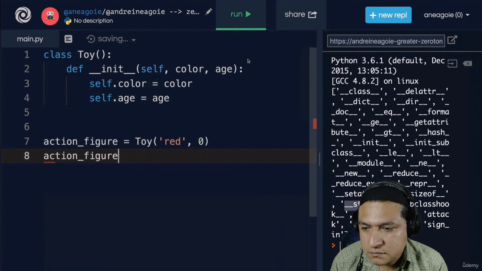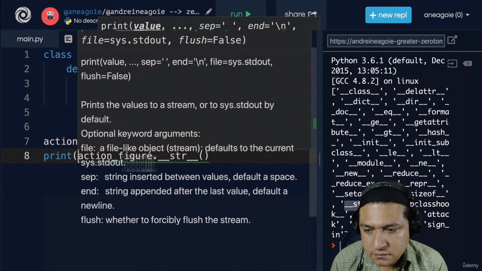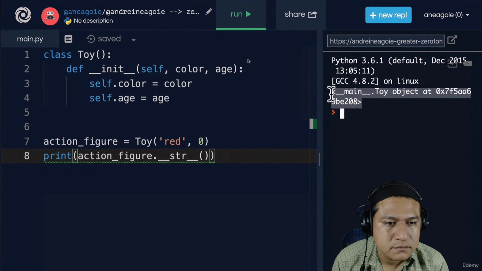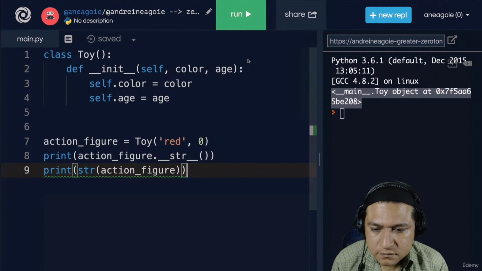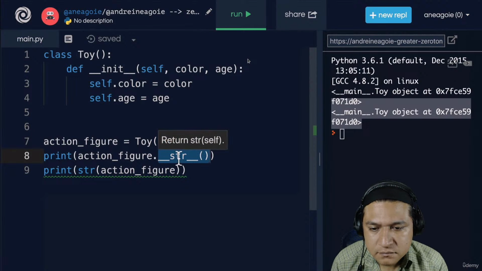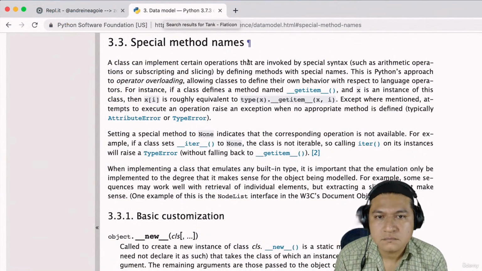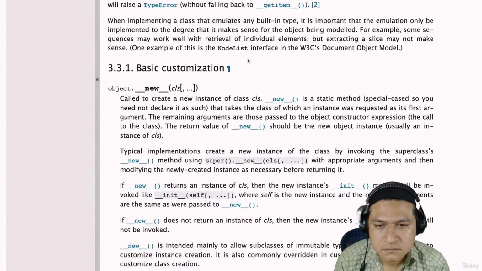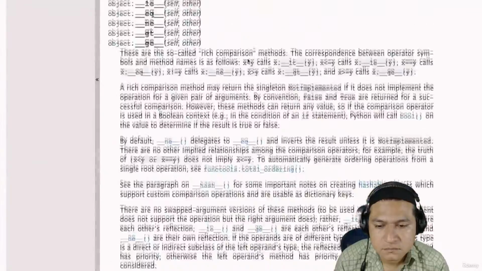Now, if I use something like str that comes with this object, if I do action figure dot dunder str, like so, and we print this, we see that we get this. It's the exact same thing as us doing str of action figure, like this. Look at that. These double underscore dunder methods are special methods that Python recognizes. For example, the dunder str special method allows us to use action figure with the str built-in function. As a matter of fact, if you go to the Python documentation under the special method names section, you'll see that we can do basic customizations of these dunder methods. And it's a long list of all these dunder methods that we can use.